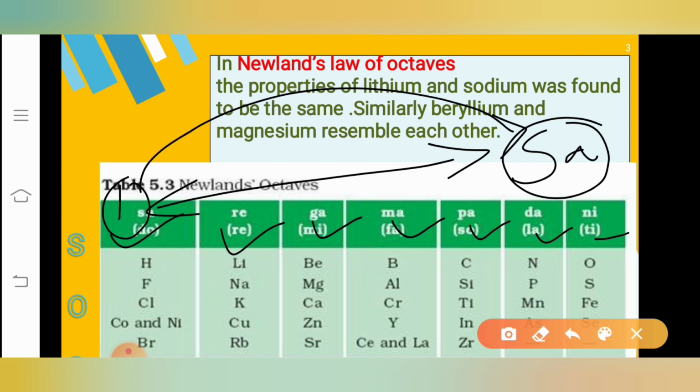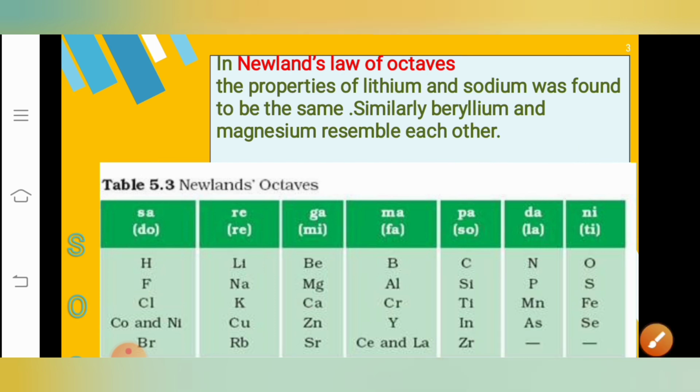Clear? But later Newlands' periodic table was found to have some limitations, because you can see that in Newlands' periodic table there are two elements in some of the slots. Actually, this is the wrong order of arrangement. There should be only one element in one slot, but there are two elements in some of the slots. Hence, this is a limitation. It is the wrong order of arrangement done by Newlands.